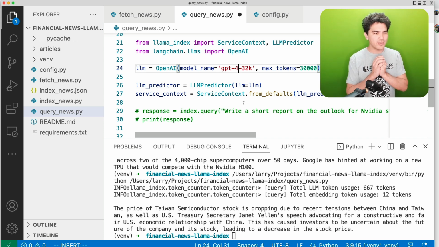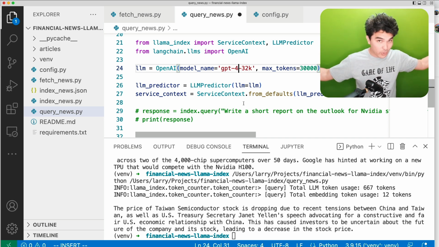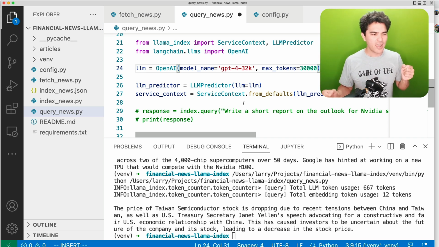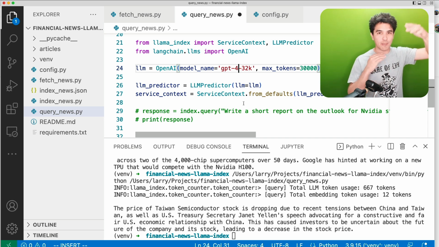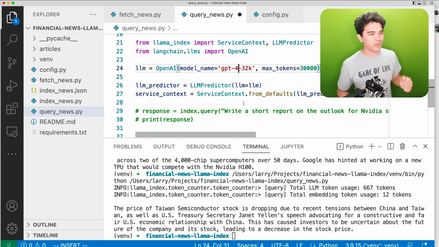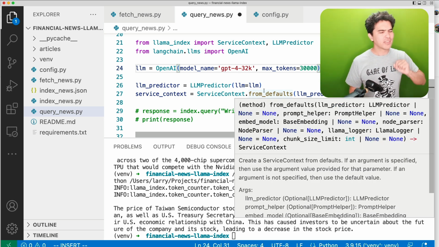And so what we can do is use the larger token limit of GPT-4, and we can say write these really long reports. And so I'll show you how to write that Streamlit application to write a really lengthy report that compares two different companies using all the latest news. And so yeah, that'll be in the next video.